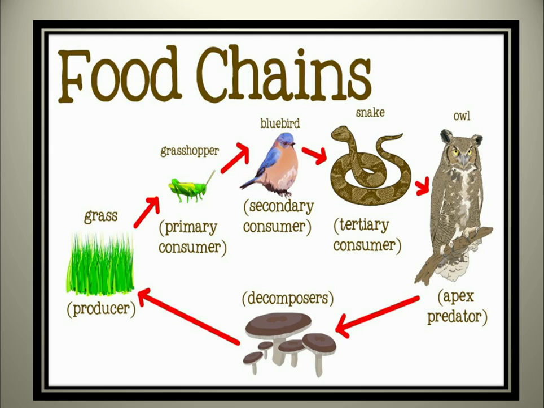The grasshopper will be eaten up by bluebird, the secondary consumer. The energy from grasshopper gets transferred to the secondary consumer. And when the secondary consumer is taken up by the snake, the tertiary consumer, the energy gets transferred from the bluebird to the snake. And finally, the snake can be taken up by the predator owl.